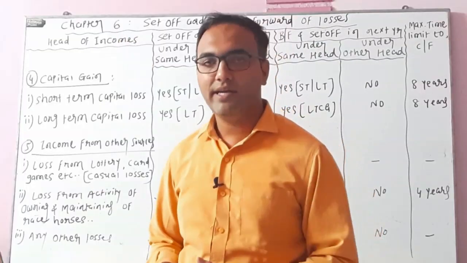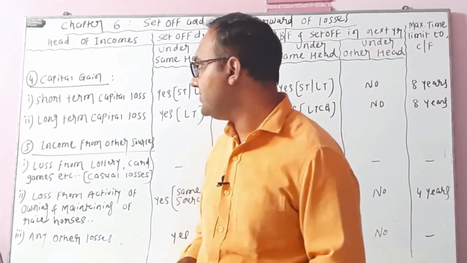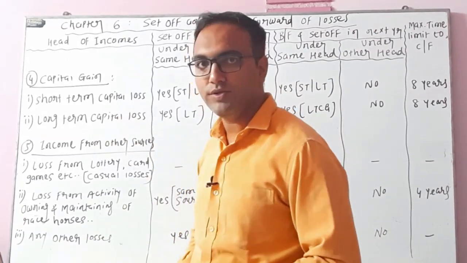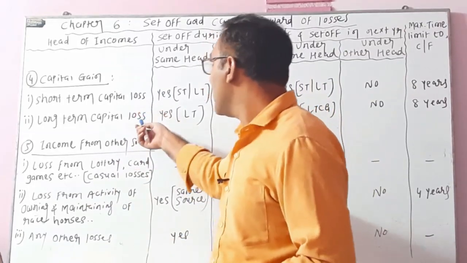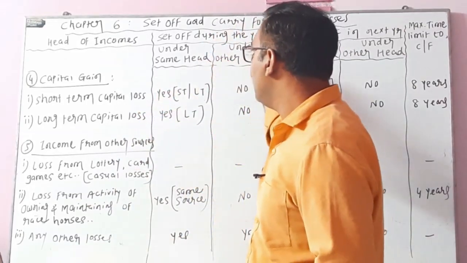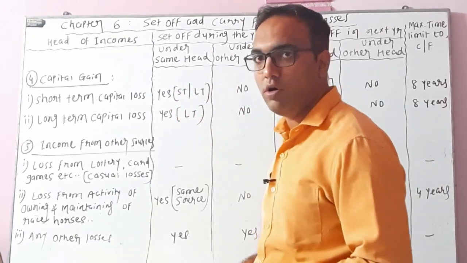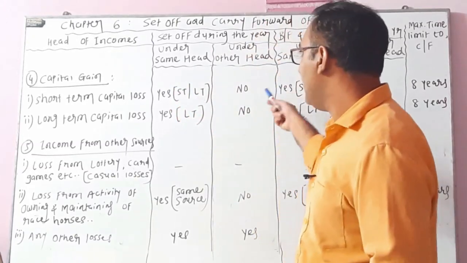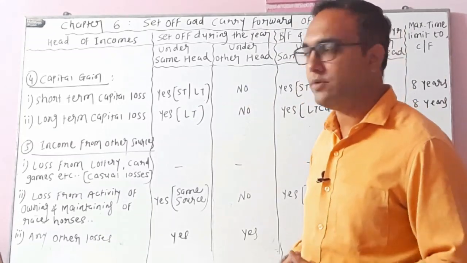So the next head is capital gain, and under the head capital gain, we have a total of 2 categories. Number 1, short-term capital loss, and second is long-term capital loss. Under short-term capital loss, can it be set off during the year under the same head? The answer is yes, but only against the short-term or long-term capital gain. Under other heads, the answer is no. You can't set off short-term capital loss with the other heads of income.